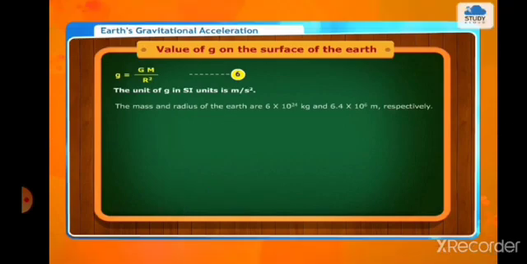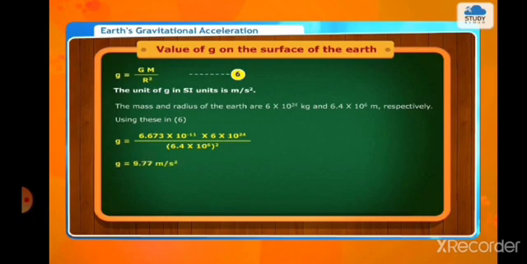The mass and radius of the earth are 6 into 10 raised to 24 kg and 6.4 into 10 raised to 6 meter respectively. Using these in 6, we get g is equal to 6.673 into 10 raised to minus 11 into 6 into 10 raised to 24 upon 6.4 into 10 raised to 6 whole bracket raised to 2.